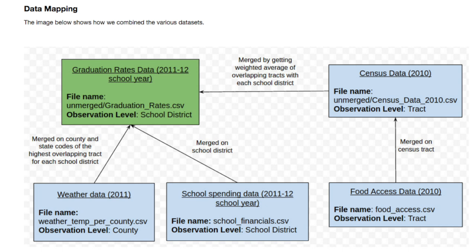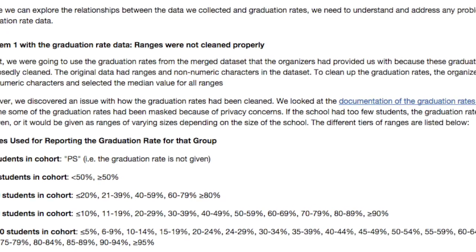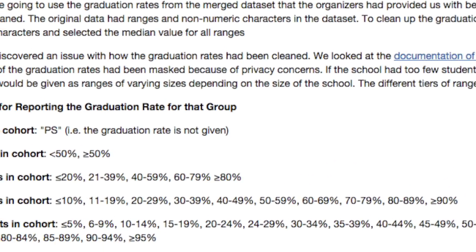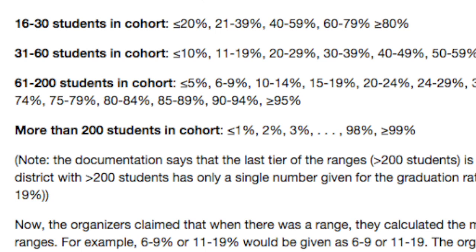Here's a flow diagram showing how we mapped all of this data together. Next, we explored our graduation rate data and we found a couple of problems with it. But the biggest challenge was that schools with cohort sizes under 200 students had graduation rates given in broad ranges instead of precise numbers, which would reduce the accuracy of our estimates. So after some analysis and deliberation, we decided to limit our data to schools with cohorts greater than 200, but we made sure to stress test our model to make sure it's generalizable.